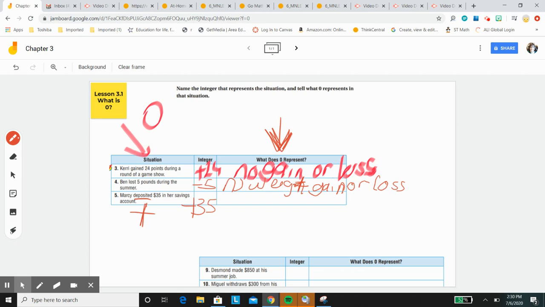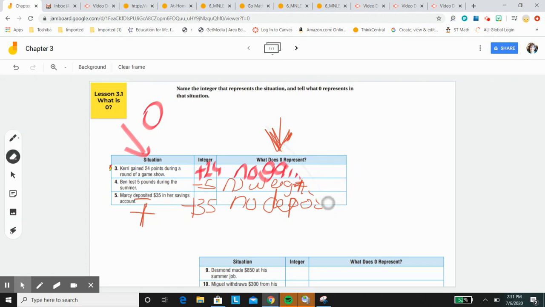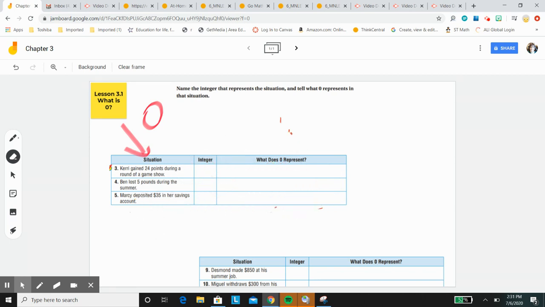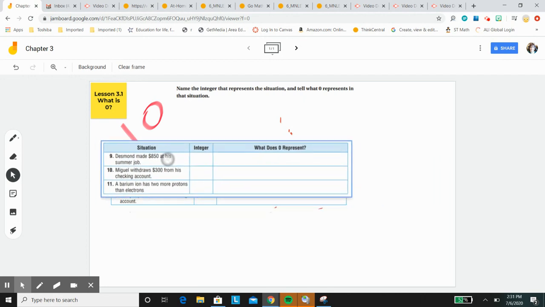It just means nothing. So if Marcy deposited 35, what would zero be? She made no deposit. Or you can even say, to make it even clearer, no deposit, no withdrawal. It's that easy, boys and girls. But it just gets hard when it gets time to try to describe what we're talking about, what zero actually represents. Okay, I want to see if we have time to get one more in here.